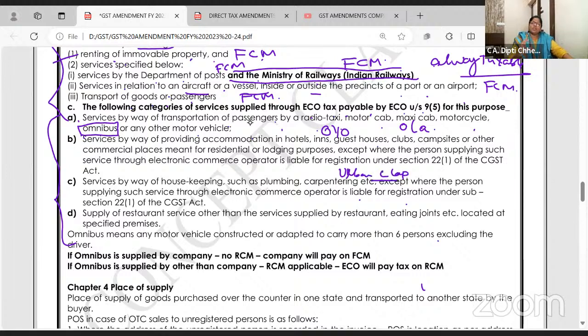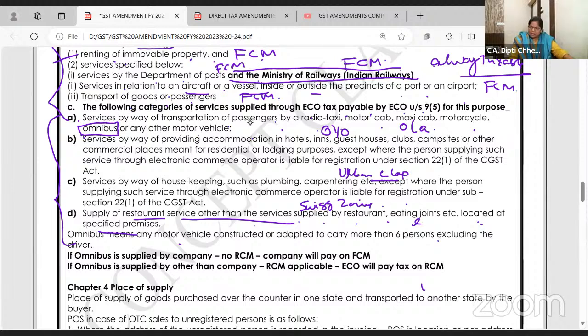Rahul is a small saloon owner who gives services through Urban Clap. So Urban Clap will collect the GST from the customer and deposit under section 95. Supply of restaurant services other than services supplied located at the specified premises. So supply of restaurant that is Swiggy, Zomato, ये सब e-commerce operator में tax pay करेंगे except services supplied by restaurant located at specified premises.